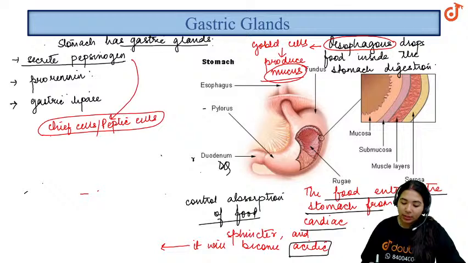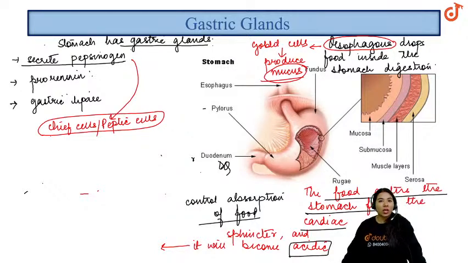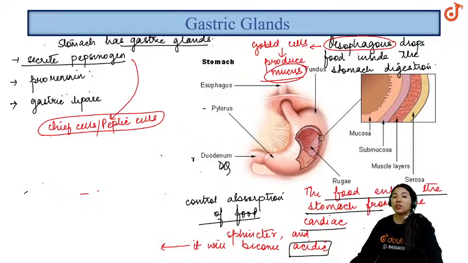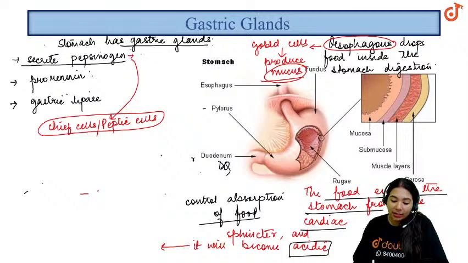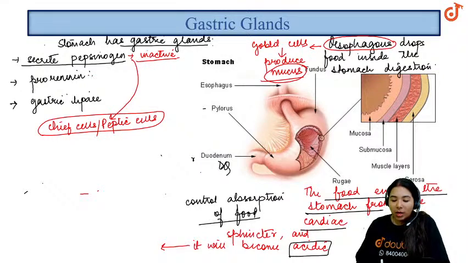Chief cells are the cells which majorly produce enzymes. They release pepsinogen, but pepsinogen is in the inactive form and it is activated in the presence of HCl at a very low pH. Prorenin also is converted to renin, which acts on the milk protein casein.